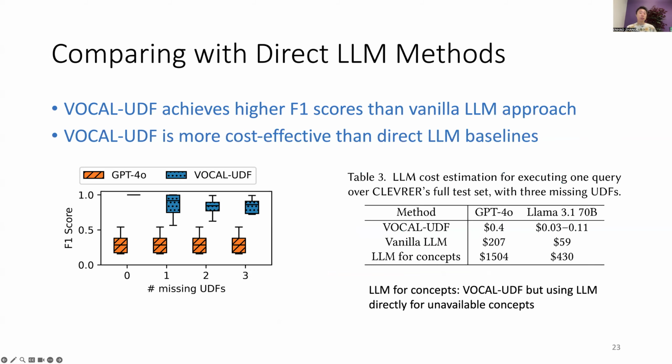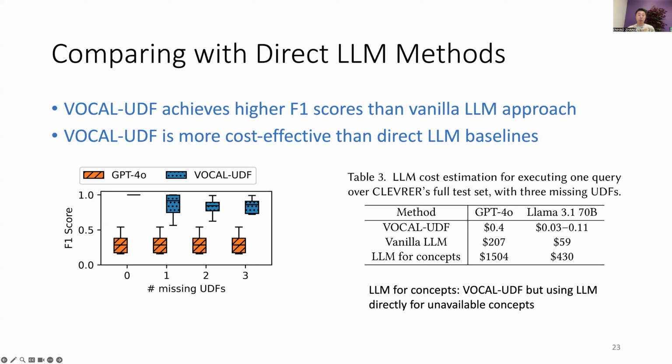And we also estimate the cost of VOCAL-UDF and 2 direct LLM methods. The vanilla LLM approach is the same as the one I showed in the first plot. And the LLM-for-concept method is similar to VOCAL-UDF, but without UDF generation. In other words, if a UDF is unavailable, we use an LLM directly as the UDF without generating new UDFs.